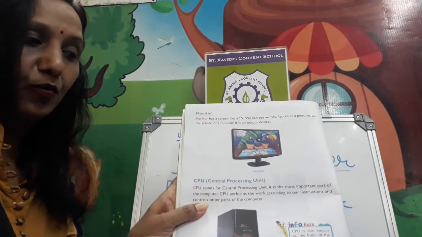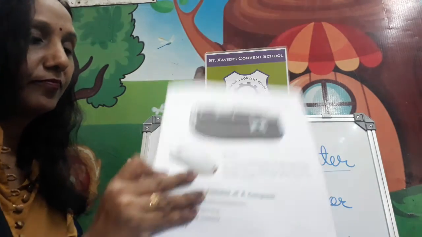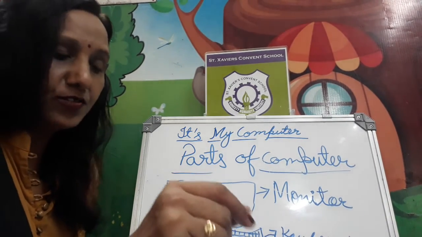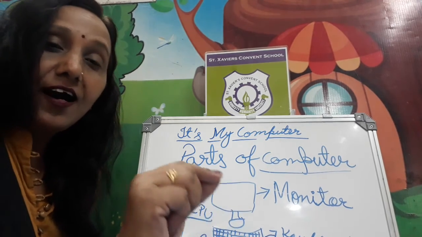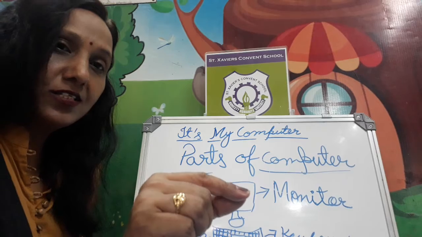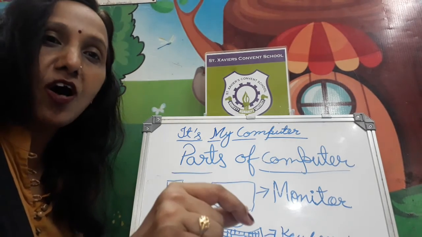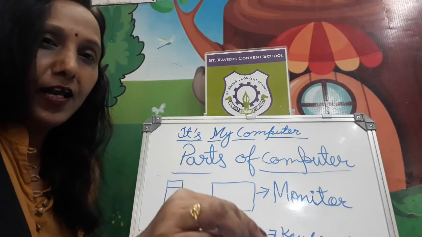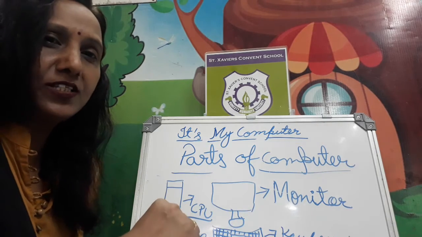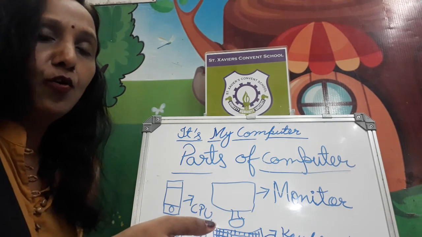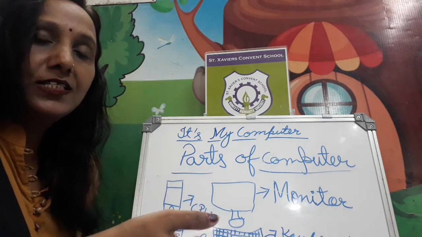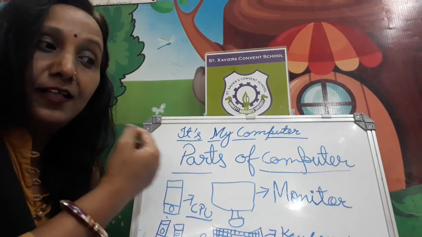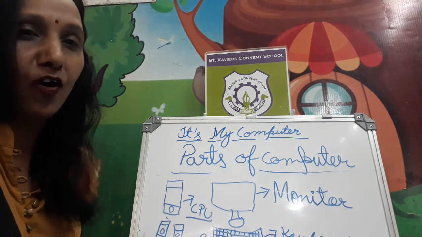Here in big size you can see the pictures of these parts of the computer. Monitor, CPU, it's called the brain of the computer. Keyboard, mouse. And the features of the computer, I would like to tell you here: it works at very high speed and gives accurate answers, and the memory is strong. If you feed any picture, rhymes or stories into the computer system, you can see them whenever you want, after many months, even after many years, if nobody deletes them. So the memory of the computer system is very strong.